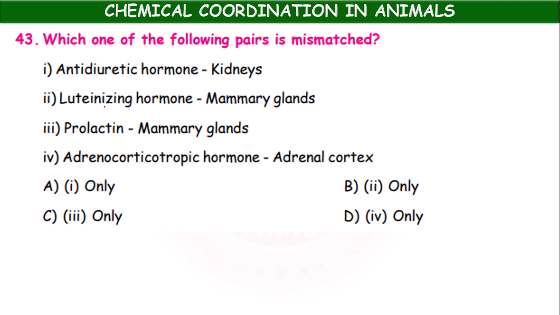So here also we have to select mismatched one. So luteinizing hormone, mammary glands is wrong. Remaining okay, antidiuretic hormone, that is vasopressin, acts on kidneys. Then prolactin, mammary glands, okay. Adrenocorticotropin acts on adrenal cortex, stimulates. This is wrong. So only 2.